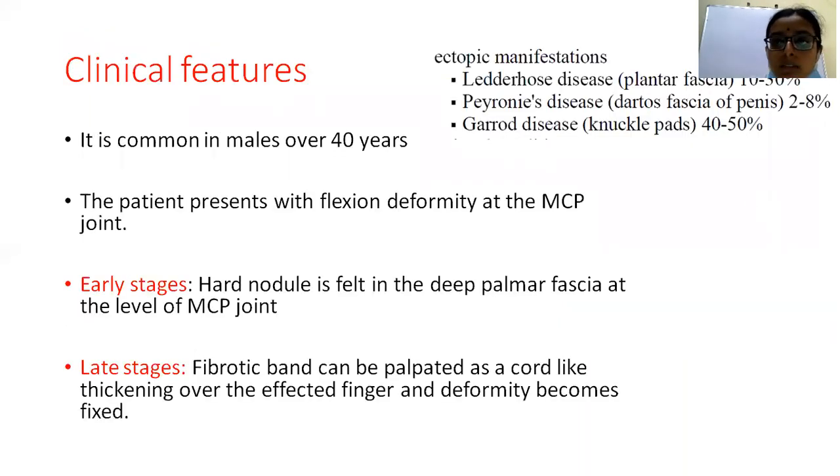It's commonly seen in males over 40 years of age, and the patient usually presents with flexion deformity at the MCP joint. In initial stages, there will be a hard nodule felt at the deep palmar fascia at the level of the MCP joint. In later stages, there will be a fibrotic band, which can be palpated as a cord-like thickening, and then the deformity becomes fixed. This is also associated with other diseases like Ledderhose disease, that is the fibrosis of the plantar fascia, Peyronie's disease, and Garrod's disease.